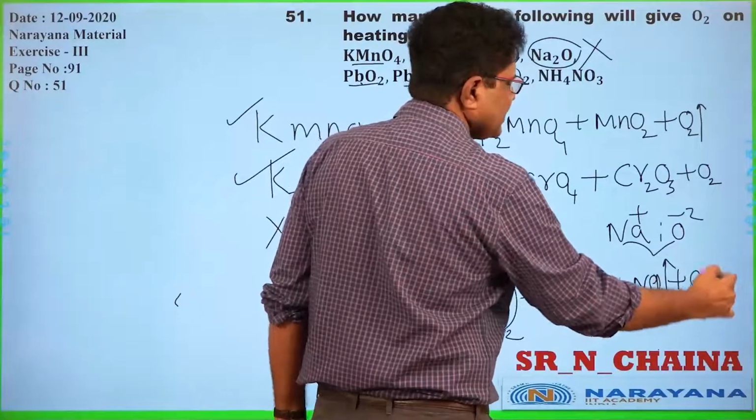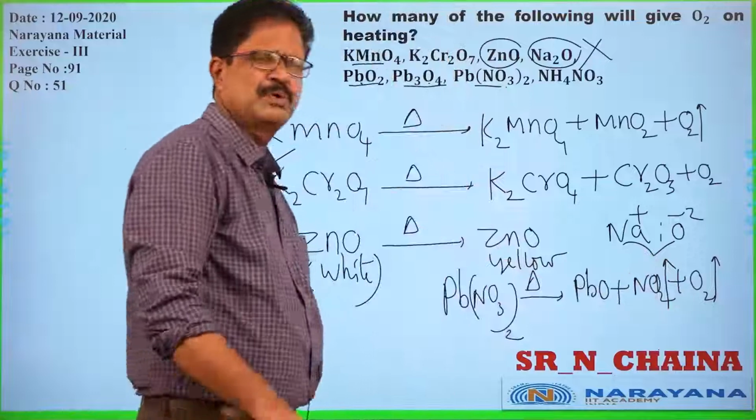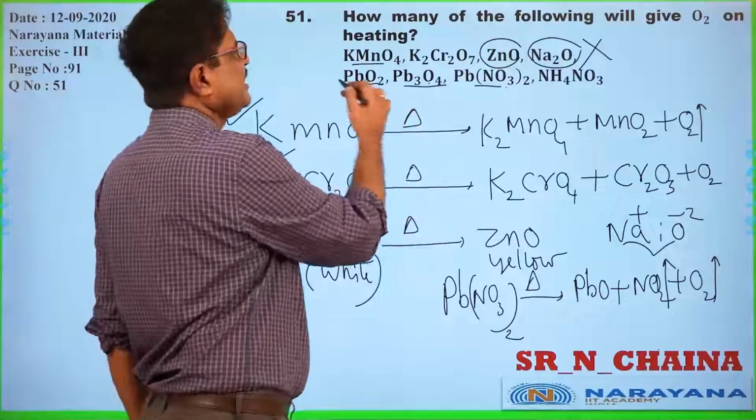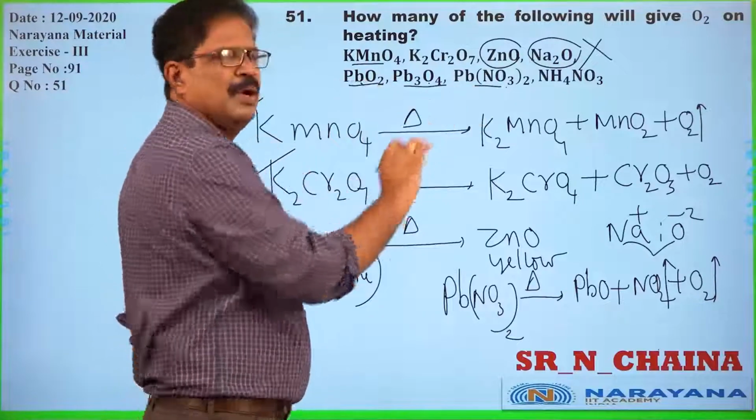So two interesting gases, reddish brown colored NO2 and oxygen gas, are produced. So all these lead compounds can give oxygen.